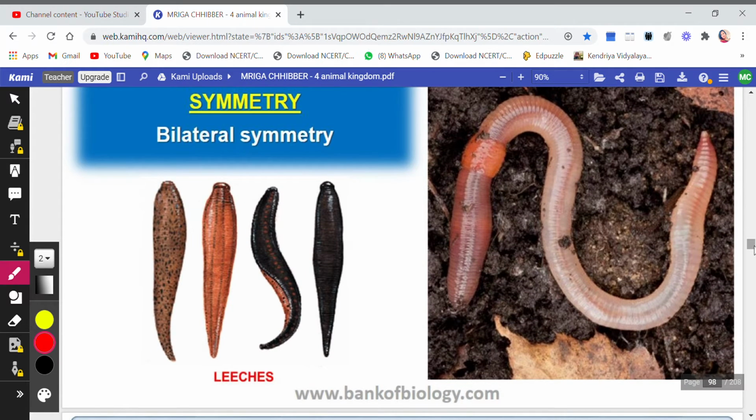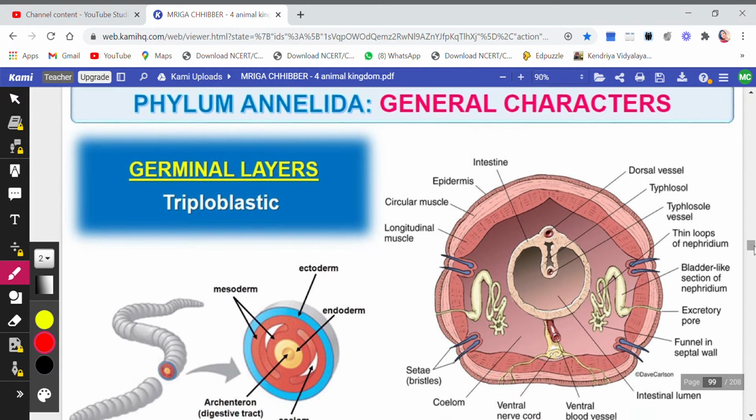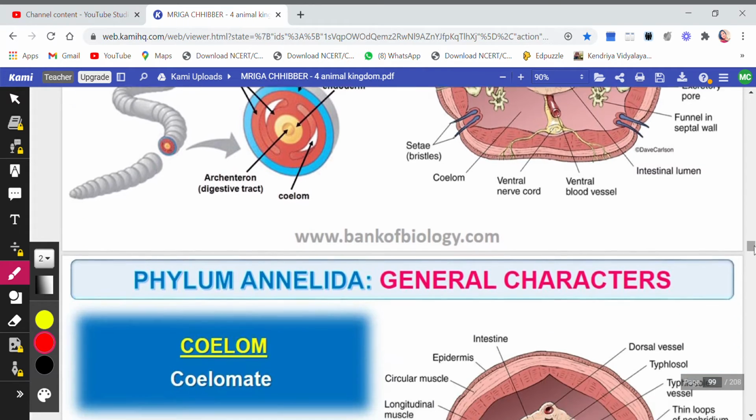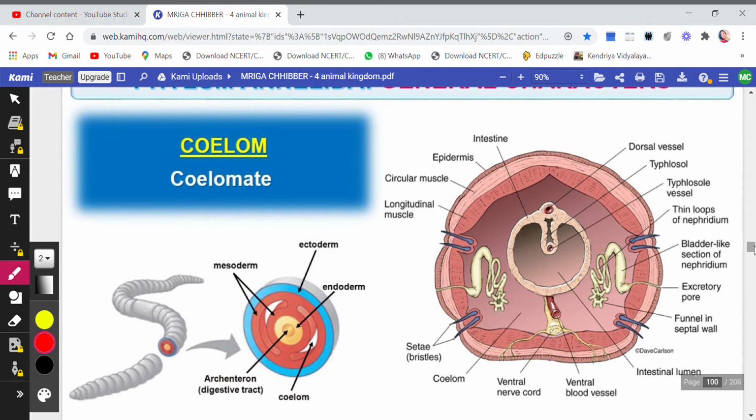Symmetry is again bilateral. These are the leeches you can see. They are very dangerous organisms here. Bilateral symmetry. Triploblastic. Now I don't need to explain what is triploblastic. There are three germ layers present: the ectoderm, the endoderm, and the mesoderm. So three germ layers are present here. Yes, of course, they do have a well developed body cavity or coelom, so they are coelomate.